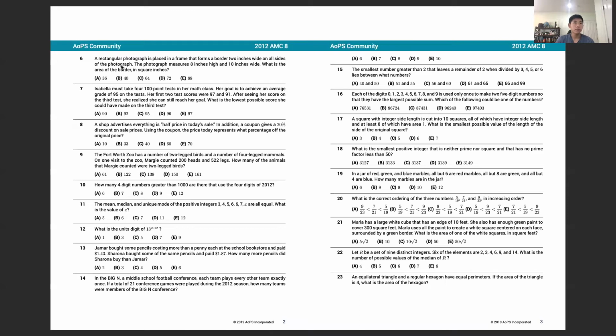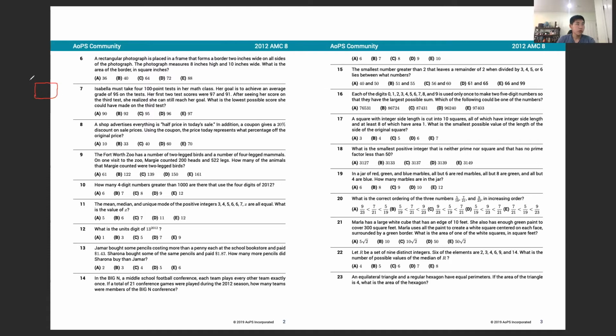Problem 6. A rectangular photograph is placed in a frame that forms a border 2 inches wide on all sides of the photograph. The photograph measures 8 inches high and 10 inches wide, and we want to know the area of the border in square inches. So let's start by drawing the frame. Let's say it's 8 by 10.